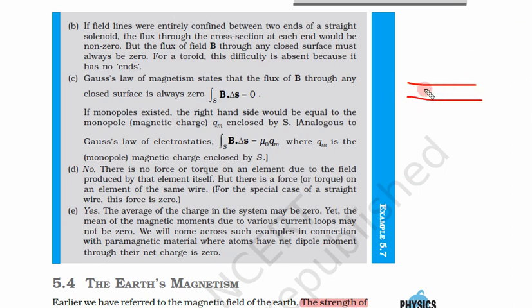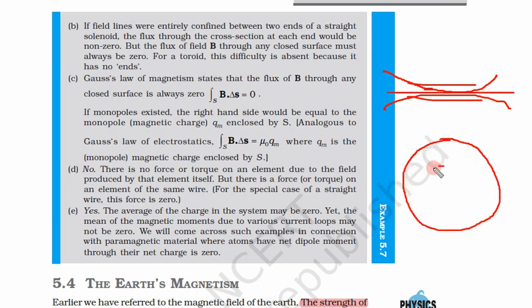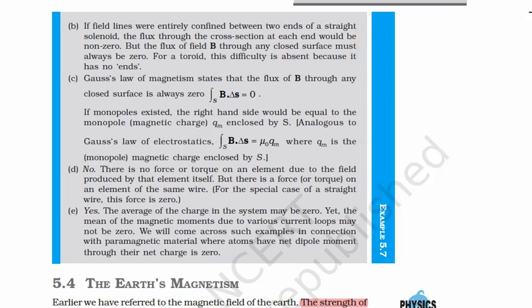Suppose this is the solenoid and magnetic field lines are going something like this. What would happen if you just coil this solenoid itself? So this will become a toroid and magnetic field lines will start moving in this solenoid itself. So that's why magnetic flux outside the toroid is always zero.